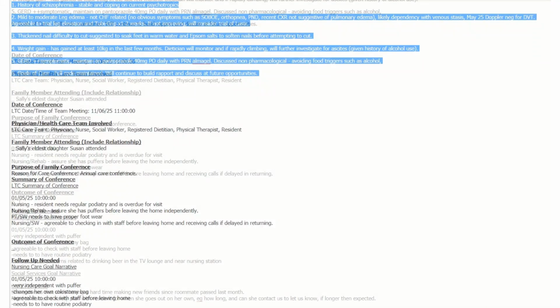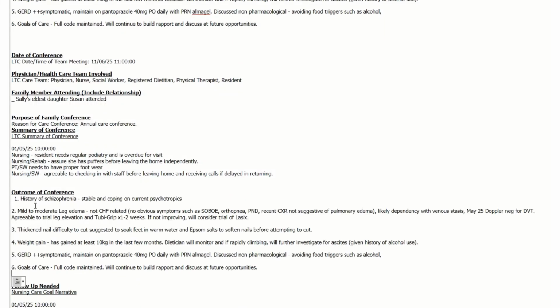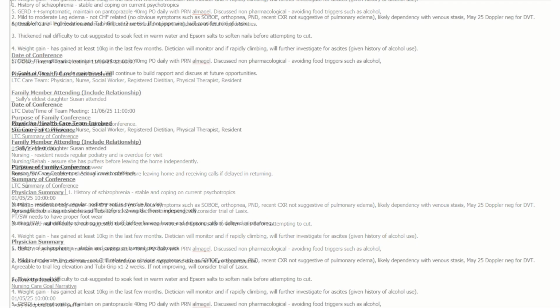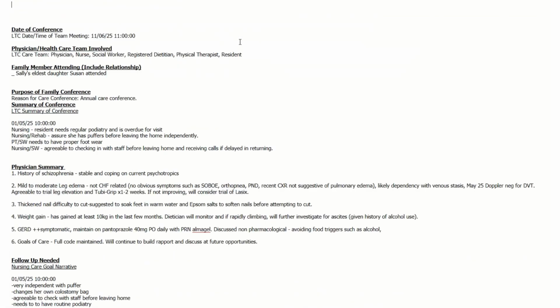Next, hold down your mouse key and highlight your own draft notes from earlier. Right-click and select Copy. You can also use Ctrl-C on your keyboard for this function. Move your cursor under the heading Outcome of Conference and right-click on your mouse to paste your notes here. You can also use Ctrl-V on your keyboard for this function. Please note you may want to change the heading title from Outcome of Conference to Physician Summary. After copying and pasting, remember to go back to your own draft notes and delete the duplicate.